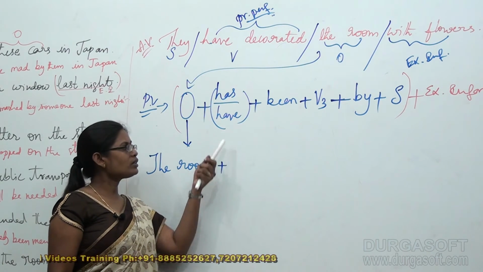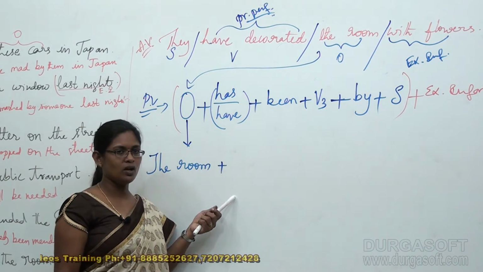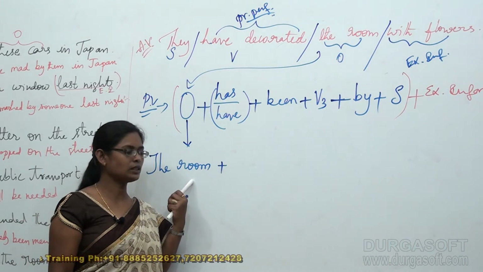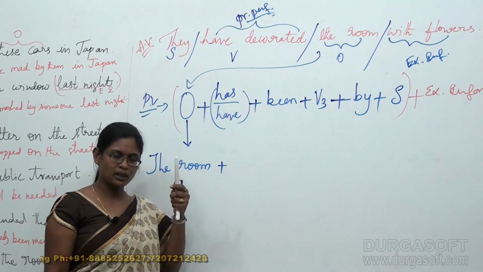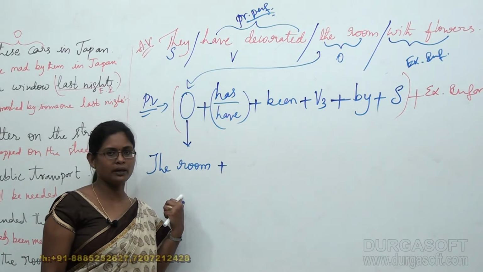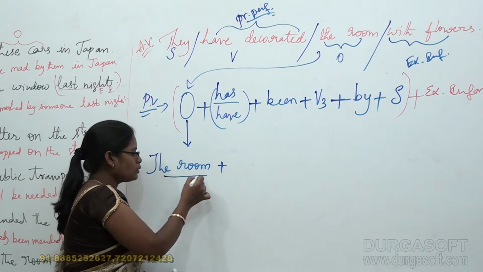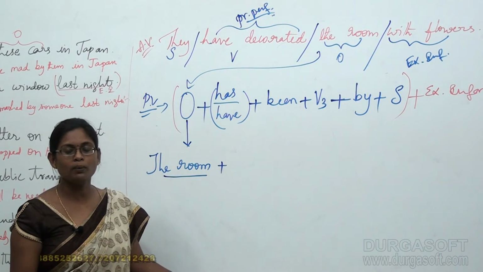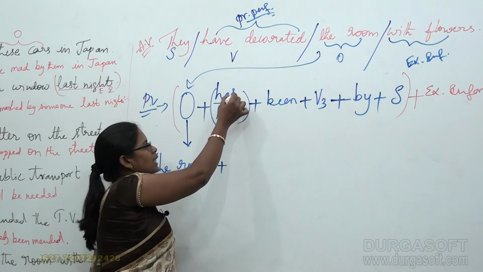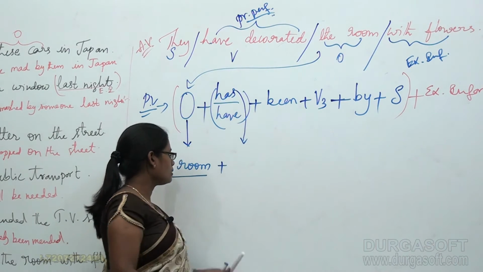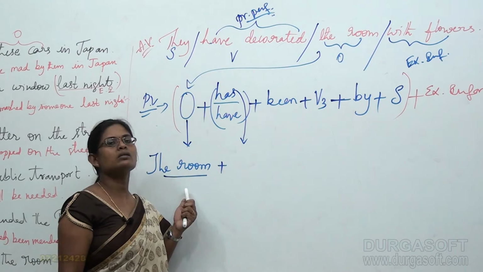Before transferring has or have, first you identify the subject part in the passive sentence. The object part of the active voice becomes the subject part here. So the room is a singular or plural subject? Yes, it's a singular subject. So we are supposed to transfer has, since the room is singular here.